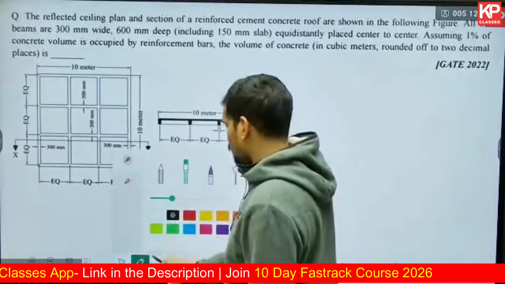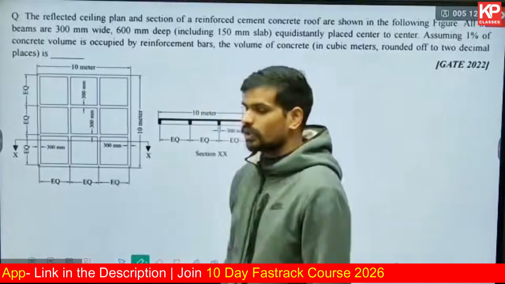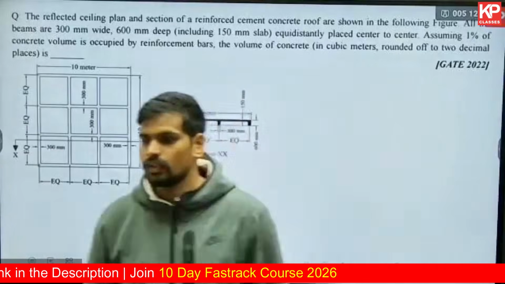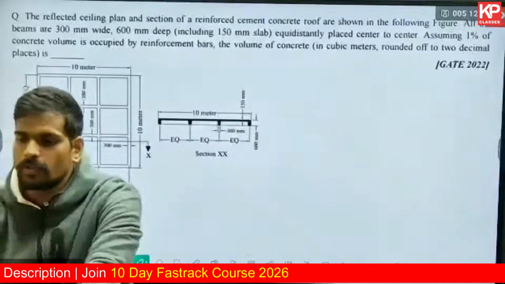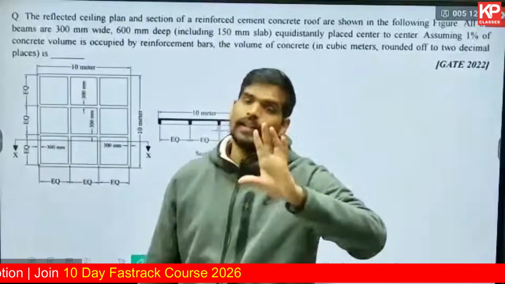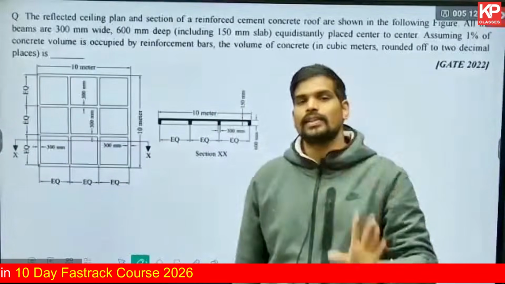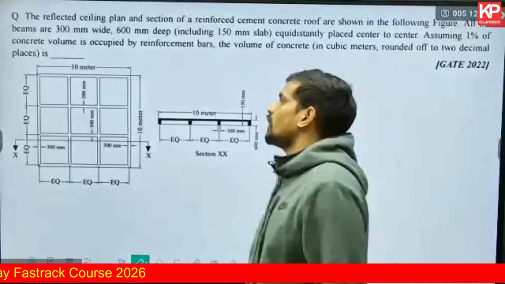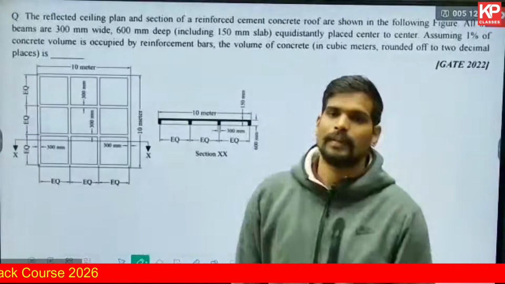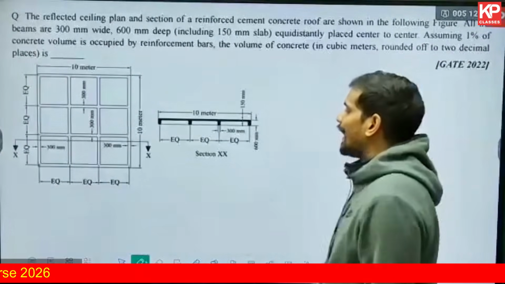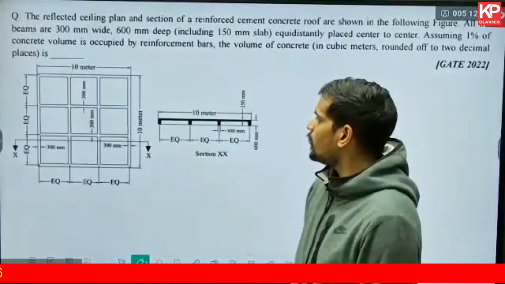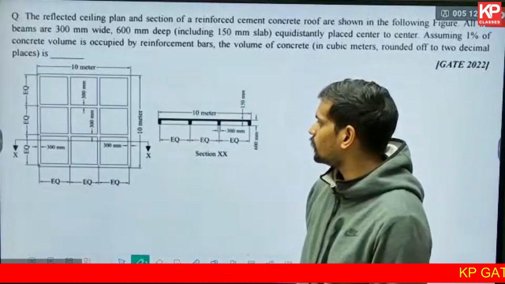We can use any one method and we'll solve. Let us solve it using the centerline method in the class. You can do the subtracting the voids method for yourself for your practice. I personally feel that the subtracting voids method is easier. But still, let us look into the centerline method because it will be a practice for you. So, can you count and tell me how many beams you are having in total?